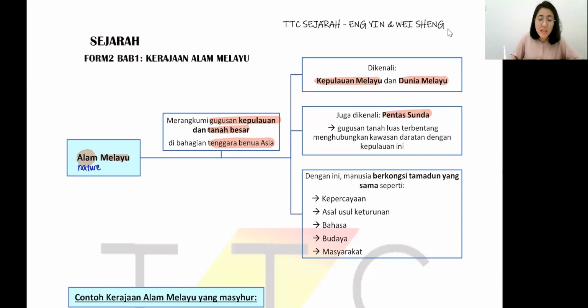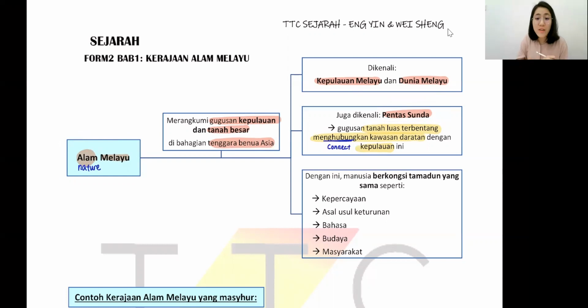Now, pentas Sunda meaning long time ago, all this alam Melayu, the islands and the land, they are all connected as one. Combined, connected. So it's a very big area, widely spread around the island and the land, all combined together as one. And long time ago, we call pentas Sunda, a big land in Southeast Asia. But today we call Alam Melayu lah. Okay, so these are all the names and the explanation.